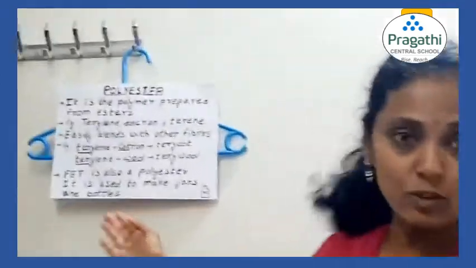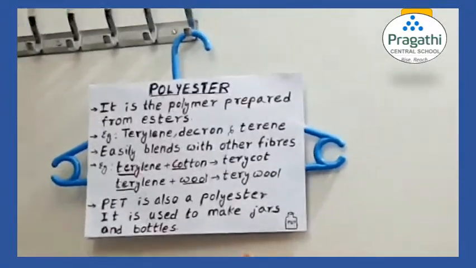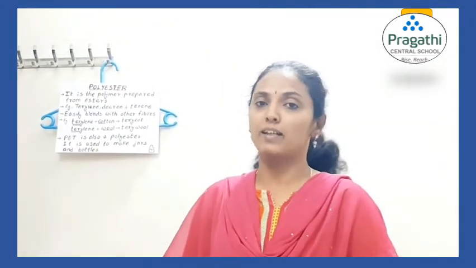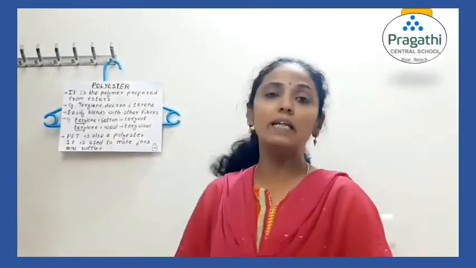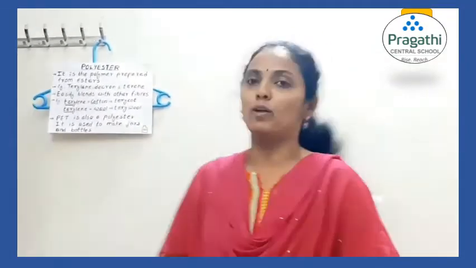PET is also a polyester product. It is used to make jars and bottles. In your kitchen you can find it. Next time if you go to the kitchen, look at water bottles or containers and see the bottom if it has the word PET. PET means polyethylene terephthalate. So it is a polyester compound.